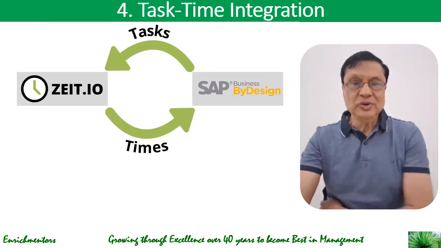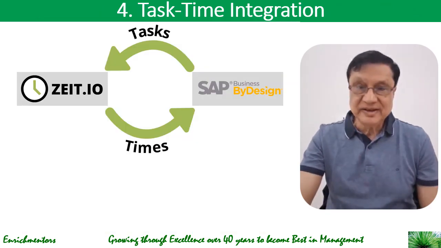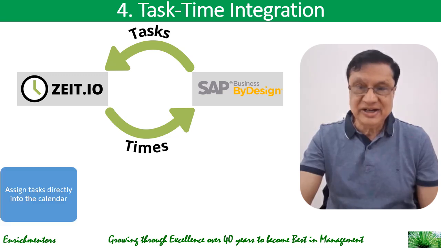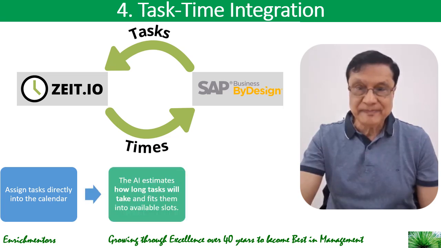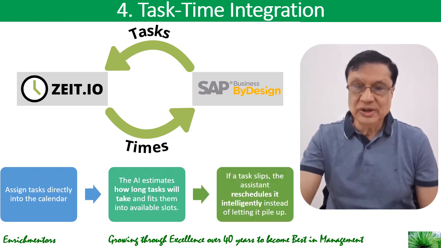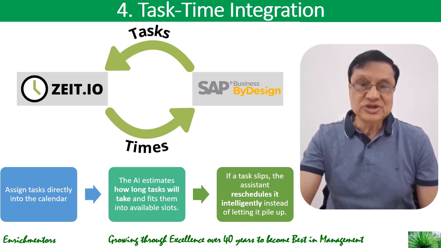The fourth thing you can look at is task time integration, in which you can assign tasks directly into the calendar instead of leaving them on the to-do list. You can actually get away from using the to-do list manually. The AI will estimate how long the task will take and then fit it into the available slots. And if the task slips, the assistant will reschedule it intelligently instead of letting it pile up. So like this, you can integrate the task and time.